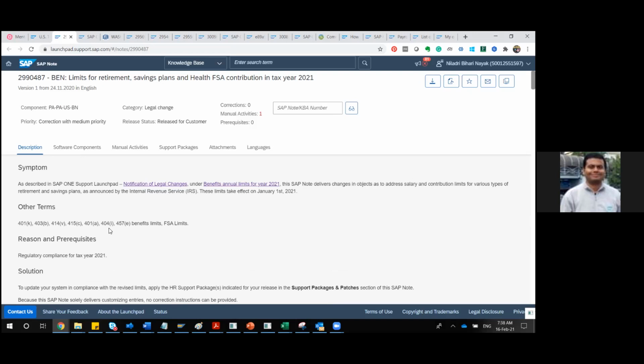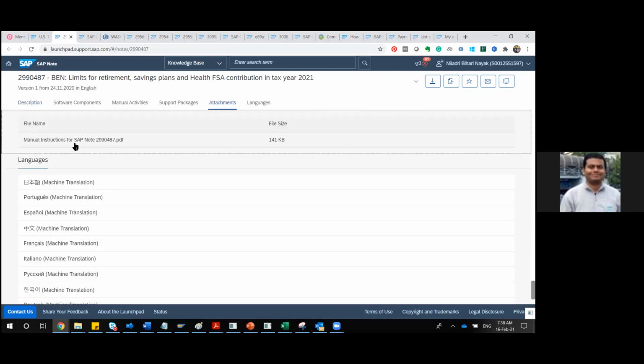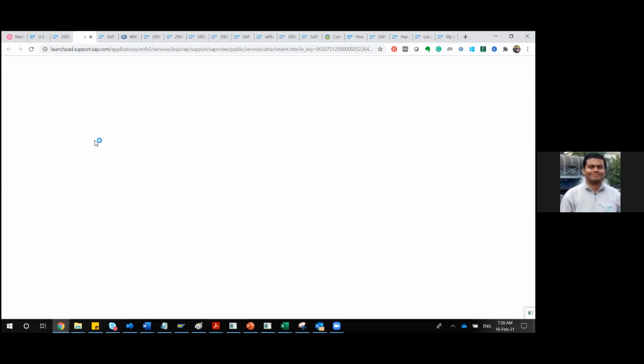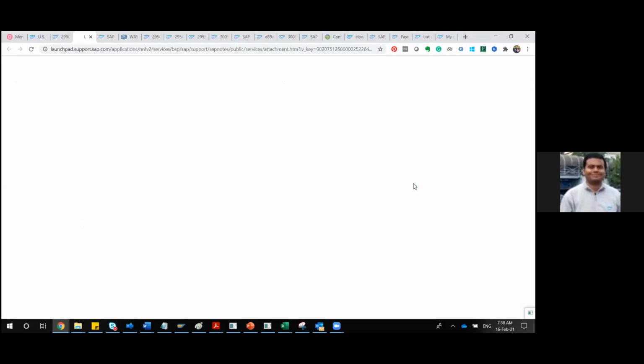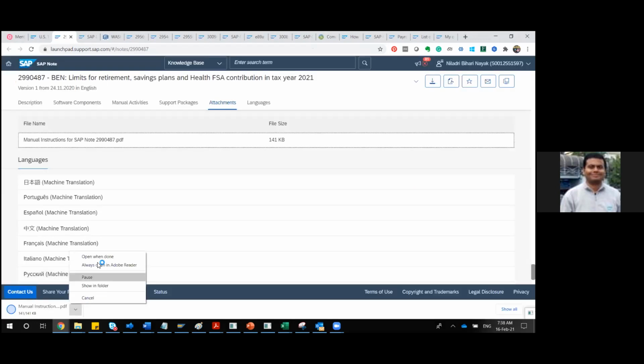Then after that again we will be doing the testing, everything. And you'll also have certain attachments. This is the attachment, the manual instruction for the SAP note. How to do it? They have also given this attachment. So this is a perfect example of a manual change. So let me go to that document. It is very easy to follow, and I'll just open that document.